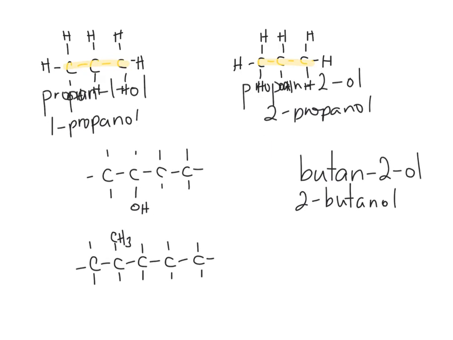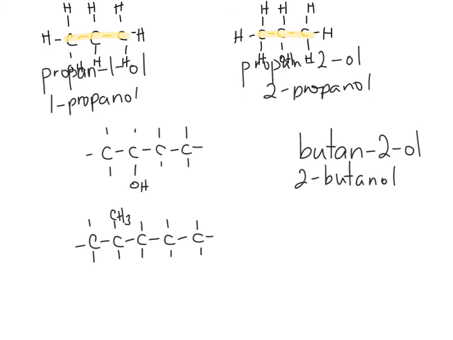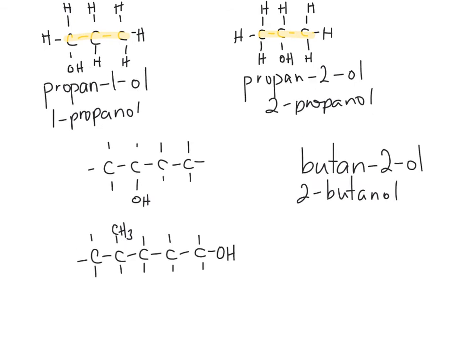So let's just move this up and take a look at this next one. Again, I've left off all the extra hydrogens just to make it easier to see. So for this structure, find the longest continuous carbon chain containing the OH group. We could do it this way, or we could do it this way. We will get the same results. I'm going to go with the yellow, because it's just easier for me to read left to right.